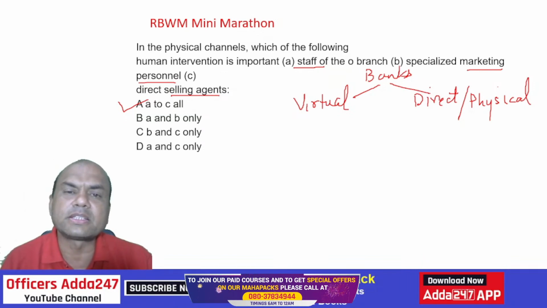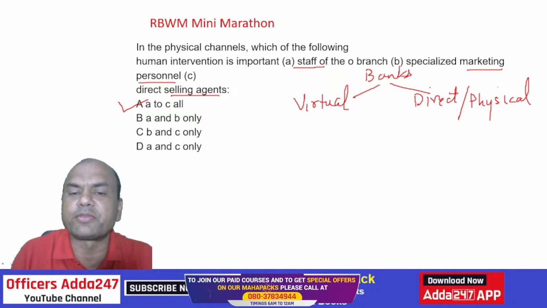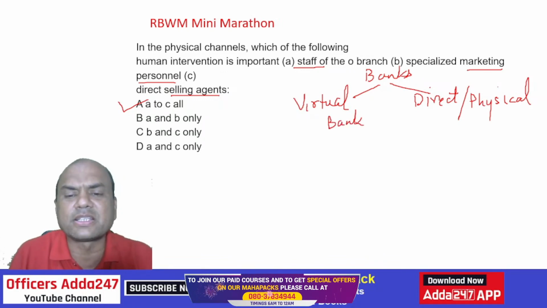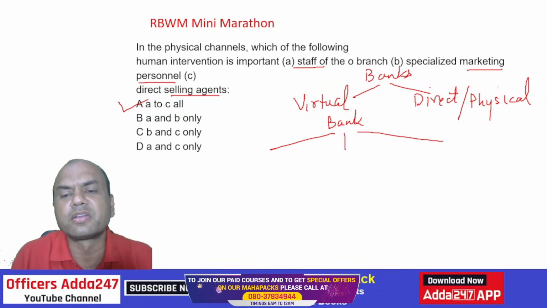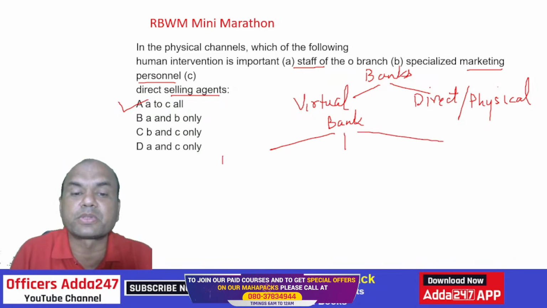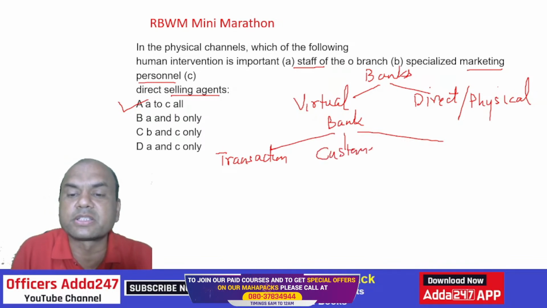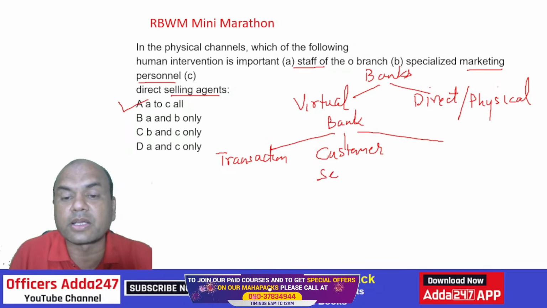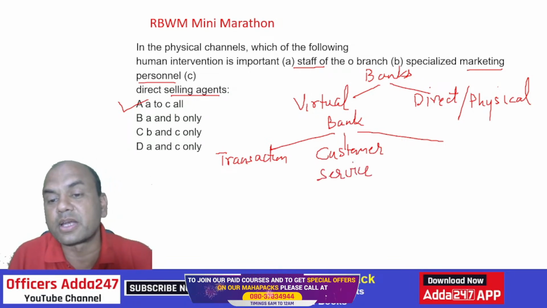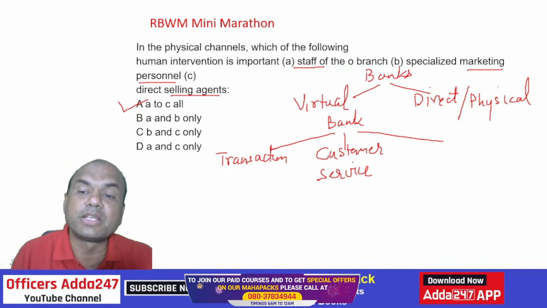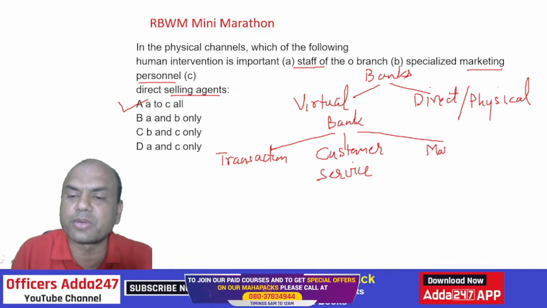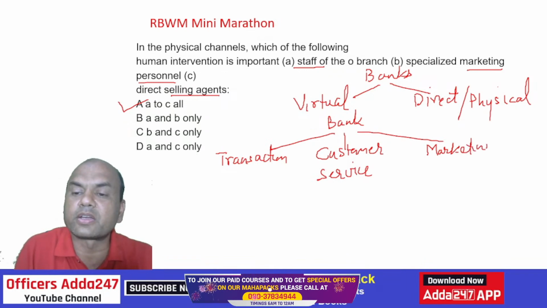Because normally, in any bank, the staff is divided into three parts. What are the three parts? One is transaction processing, which means doing all the clearing and transfers, everything. Second is customer service, means whoever customer comes to the branch, the service to that customer. And third one is new business, means marketing, we call it sales or marketing, anything.